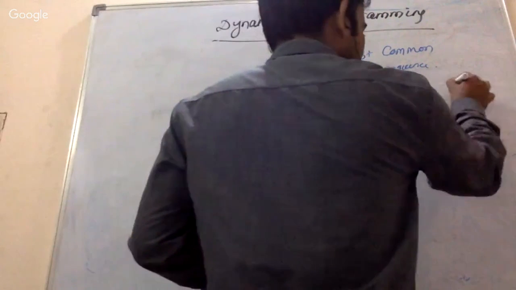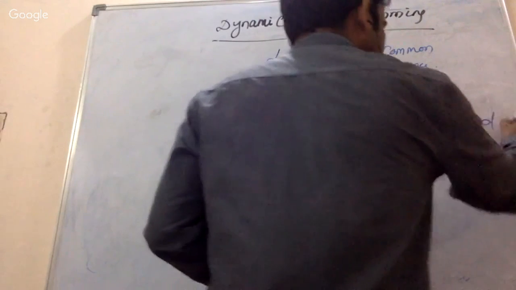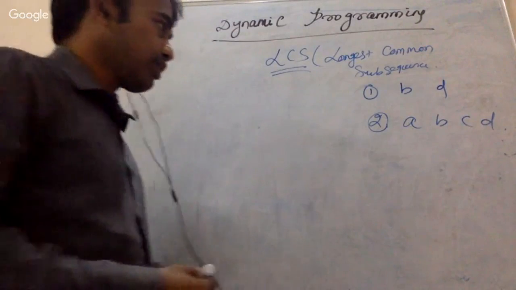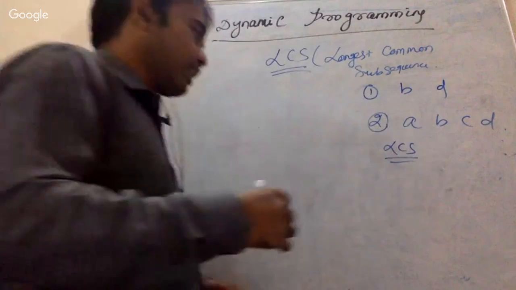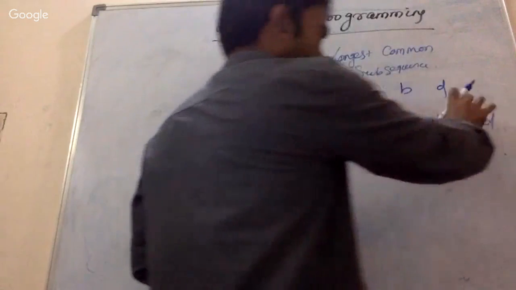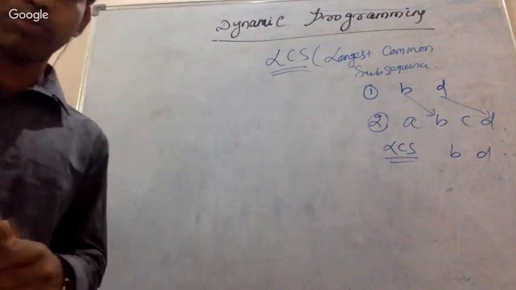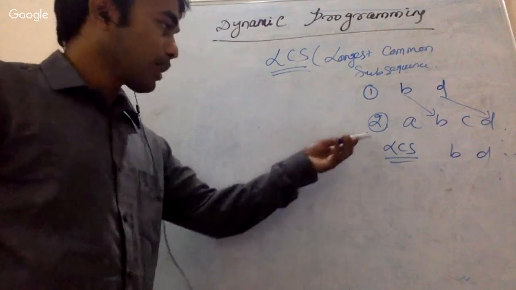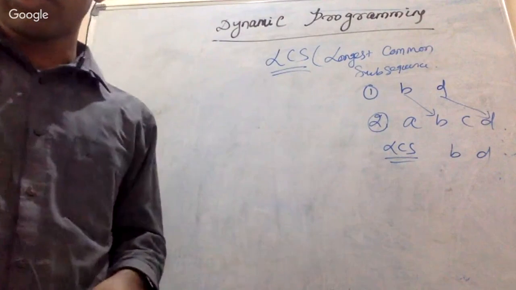I'm taking, suppose, BD as string 1, and the second string I will take as ABCD. Just tell me what is the longest common subsequence, the LCS. I think it is very straightforward. It is going to be BD, right? Because every character matches, it is the longest common subsequence. So LCS for this example is going to be BD. But the question is, how can I write a dynamic programming algorithm to solve this example?